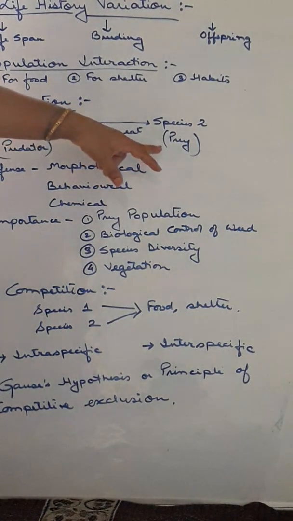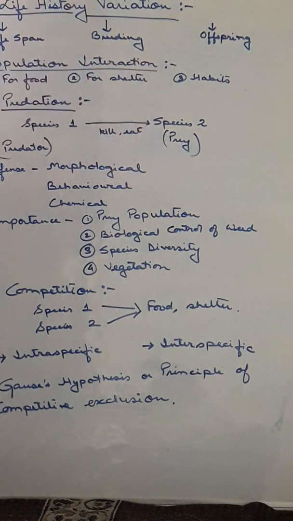The reproductive ability of the prey is much more as compared to the predator. So large numbers are produced and the predators will eat only those which have lesser survival ability. That is the main thing required for maintaining the equilibrium.